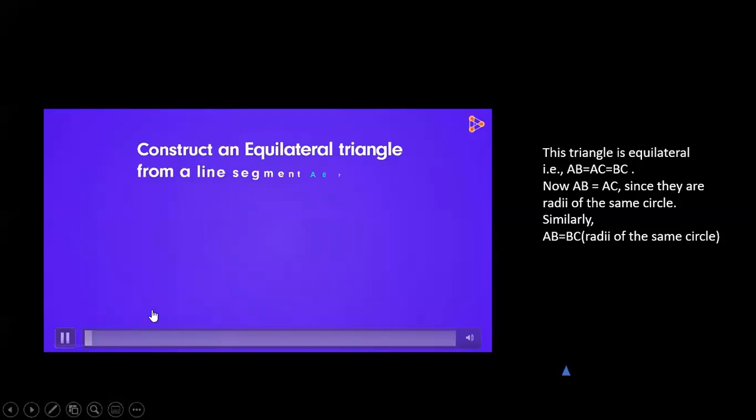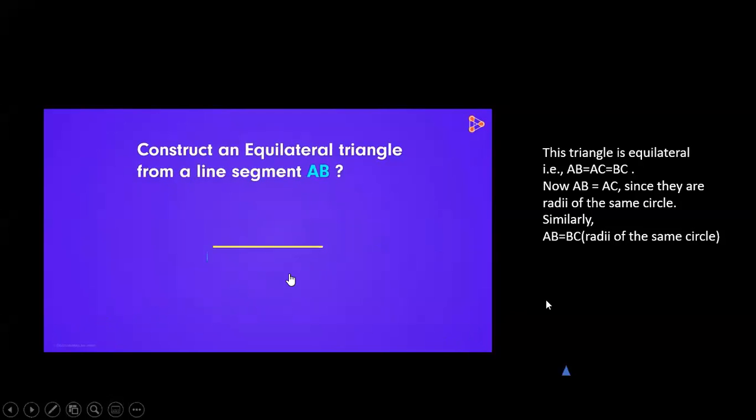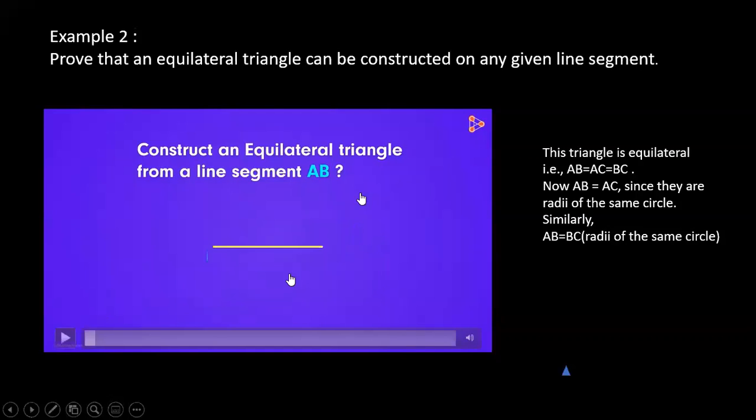Can you construct an equilateral triangle? Any doubt, children, in this one? No, ma'am. So this is how the question was: prove that an equilateral triangle can be constructed on any given line segment. Here the line segment has been given. Call one end A, the other end B, and construct a circle. Think about how those two circles can meet at two points. So they will form an equilateral triangle.